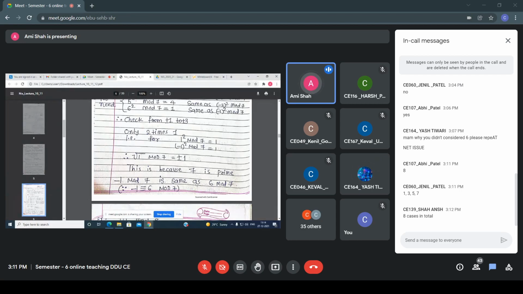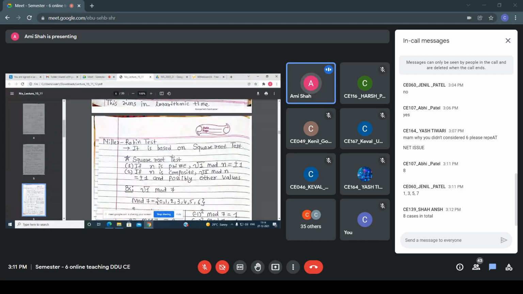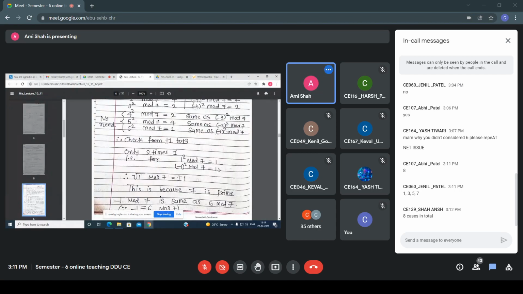That's why here my answer is plus 1 and minus 1. And what the square root test says is, if the number is prime, then finally you get the answer plus 1 and minus 1. And we are getting the same answer here. Now clear?